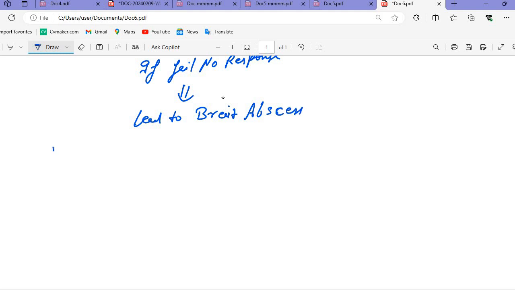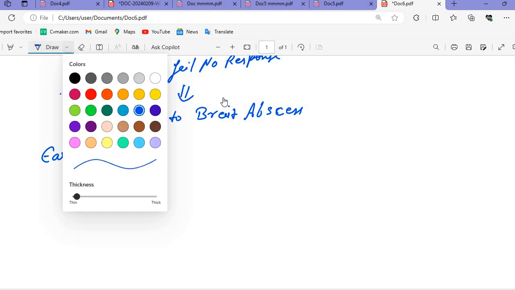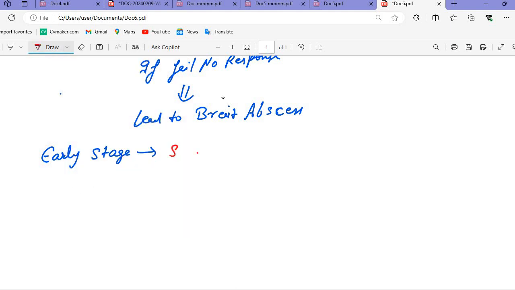In the early stages, we see a small pus pocket. Abscess means formation of pus. So a small pus pocket inside the breast will be seen in the early stages. There we will study.